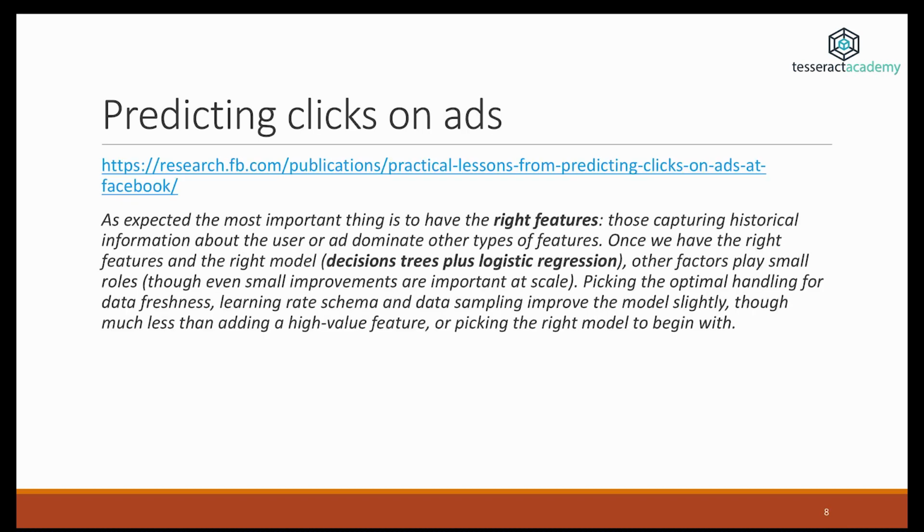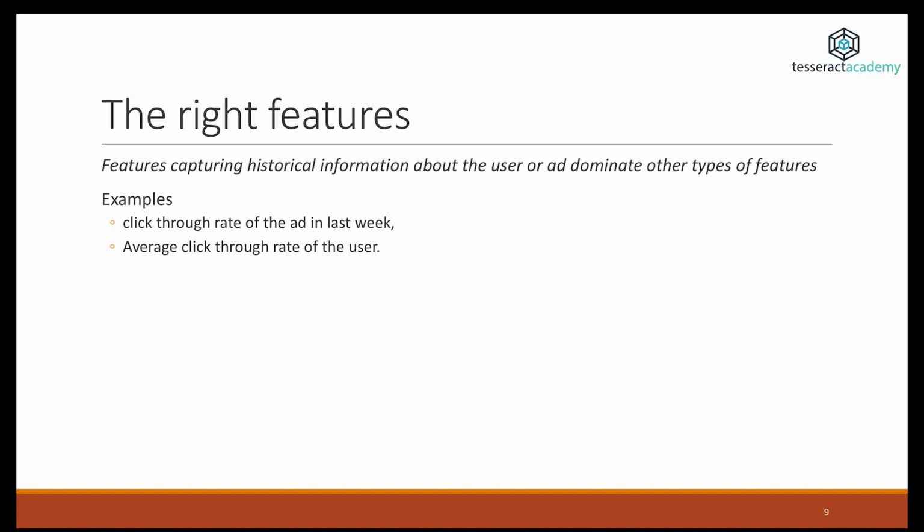Predicting whether someone will click on an ad is a pretty common application of machine learning, and Facebook has done lots of research in this area. Here's the link if you want to learn more, and you don't really have to read the whole paragraph. I've placed in bold the most important parts, and the most important thing to take away from here is that according to Facebook and the research they've conducted, the most important part of a pipeline that predicts clicks on online ads is having the right features. This makes the most difference. And what does Facebook mean by the term right features? Well, they're mainly talking about features that contain historical information around a user.